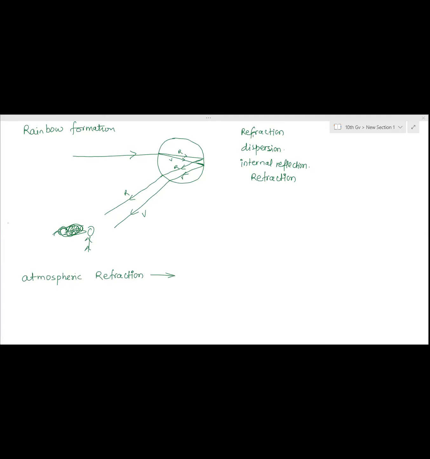This is called atmospheric refraction. Okay. Anyone else?